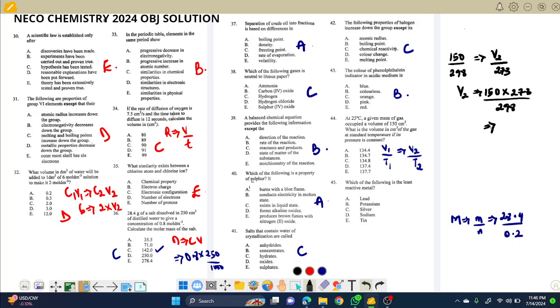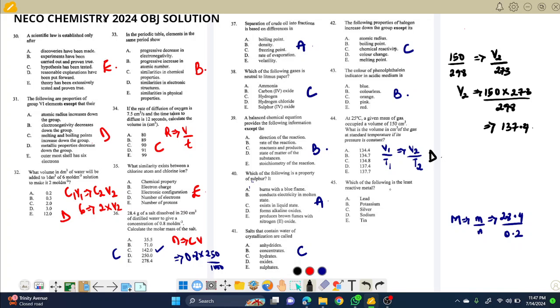I'm using the calculator here with me. 273 times 150, divided by 298, is going to give us 137.4. So it tallies with option D. So for this one, we pick D.